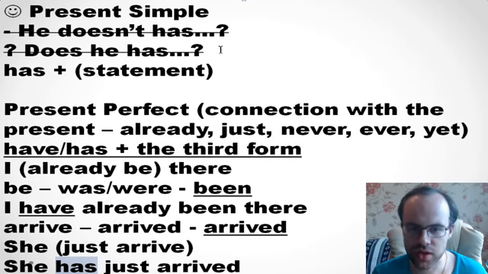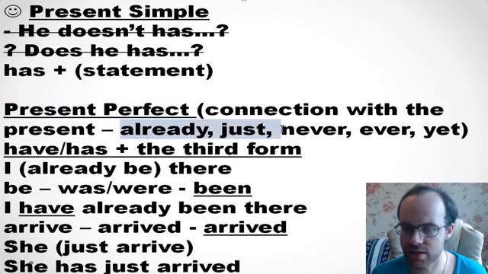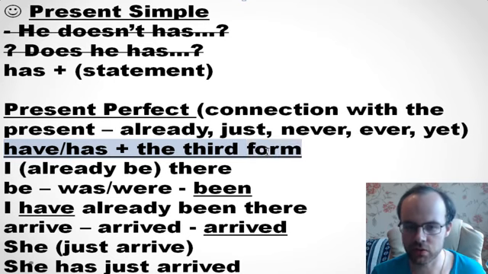Please, my friends, if we look at present simple, remember that we use has only in a statement, not in negative sentences, not in questions. And if we look at present perfect, we use it when there is a connection with the present, and we mostly use it with such words as already, just, never, ever, yet. And the formation of present perfect is the following: have or has plus the third form.